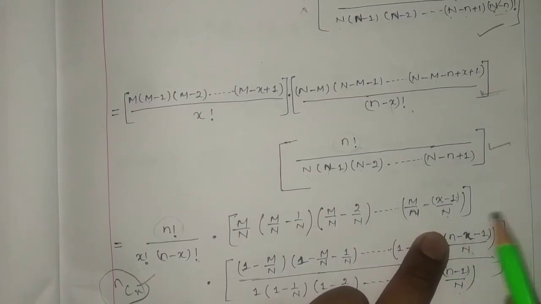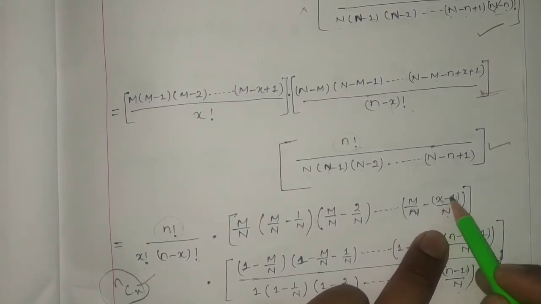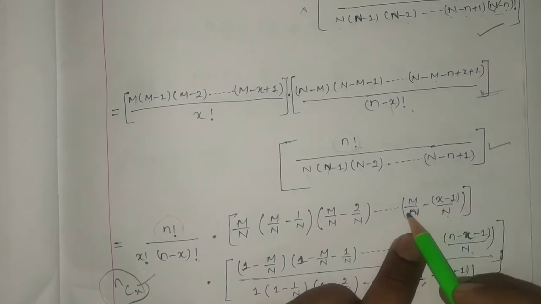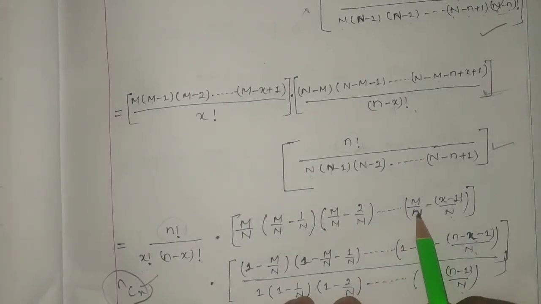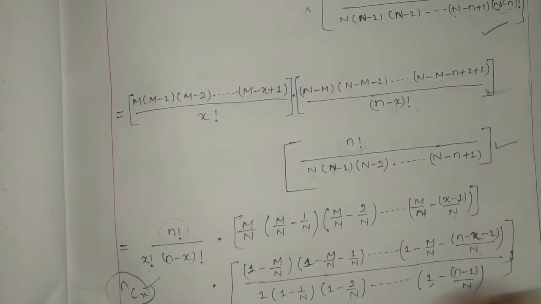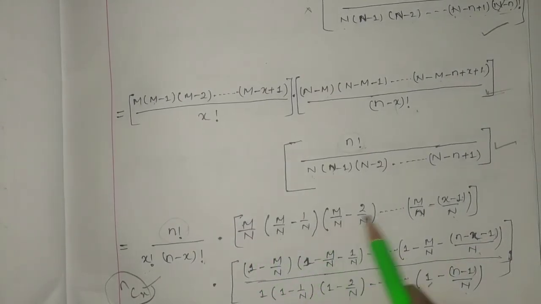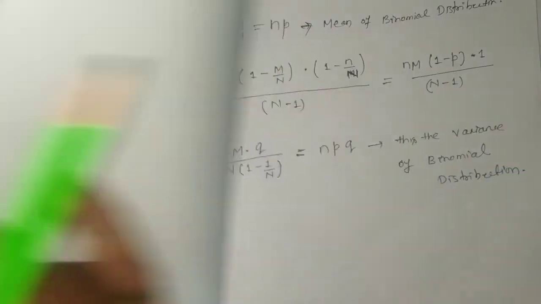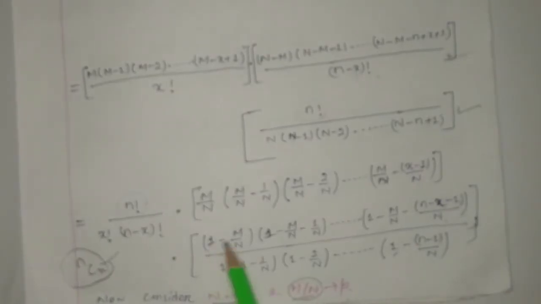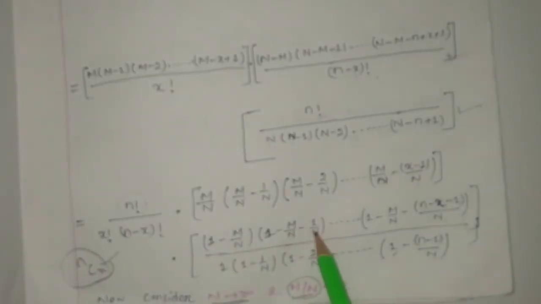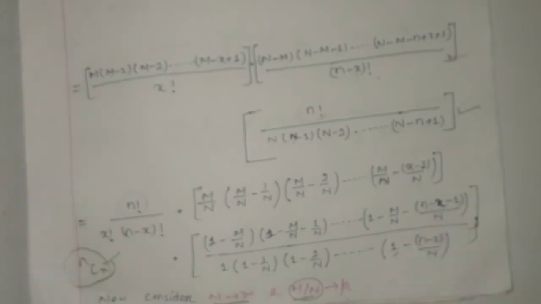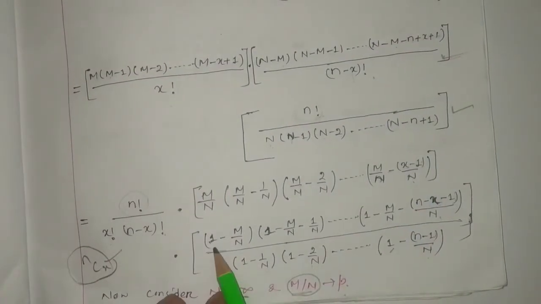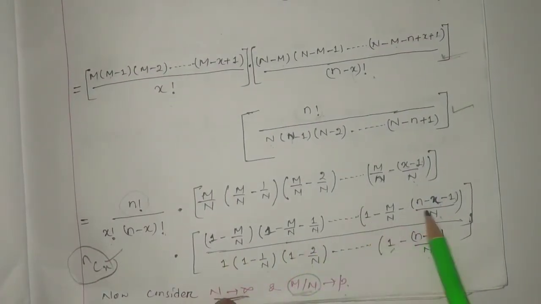Have you got my point? If this is the x minus 1 term, then before that this term will be the x-th term, so up to this much, how many terms? x terms. So we got p into p into p into p, x times. Then it is 1 minus p, because 1 by n will be 0, up to how many times? Up to n minus x times. Okay, up to here 1 minus p, 1 minus p, 1 minus p, up to n minus x times.